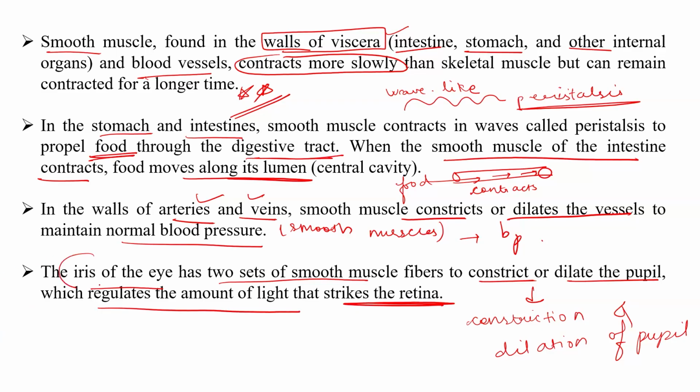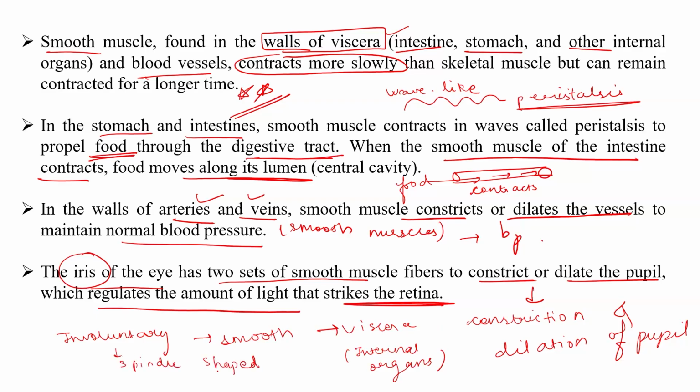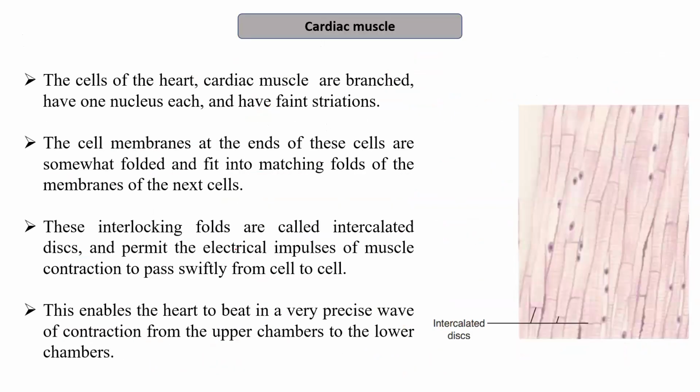So what we learned about smooth muscles is that they are involuntary. They are unstriped; they do not contain stripes, so they are also known as smooth muscles. They are present in the viscera, so they are also known as visceral muscles. Viscera means the internal organs. The shape of the smooth muscles is spindle shaped, while the shape of the skeletal muscles was cylindrical in nature.